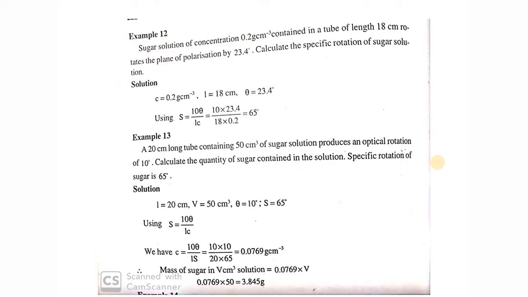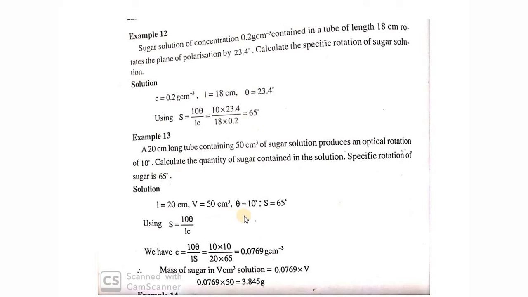And in this slide, some example problems are also given. That is, a sugar solution with a specific concentration of 0.2 gram per centimeter cube, contained in a tube of length 18 centimeters, rotates the plane of polarization by 23.4 degrees. Calculate the specific rotation. Just simply substituting S is equal to 10 theta by LC gives you the specific rotatory power, that is 65 degrees.